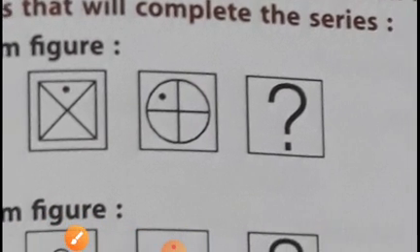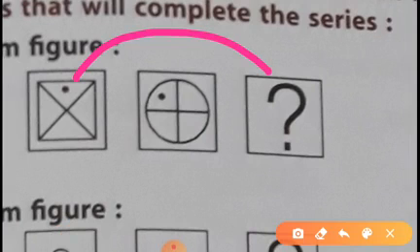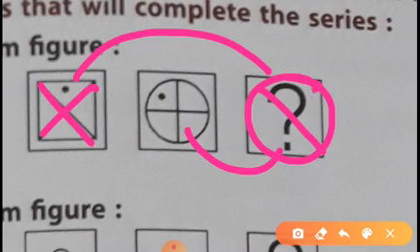So according to this, we have to make the same figure here. The circle will be the same, but the lines will be as in this picture, like a cross. So let's begin the cross lines. And one more thing was the dot.